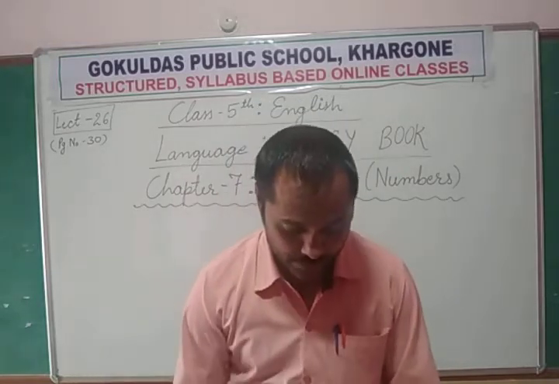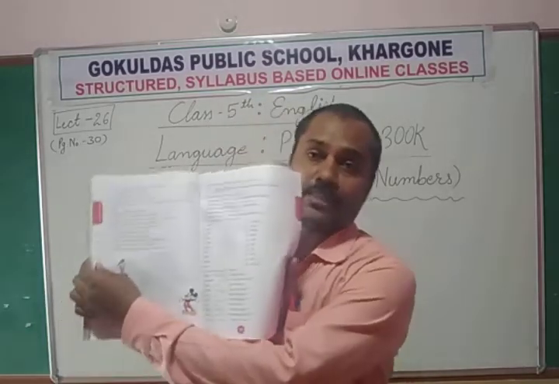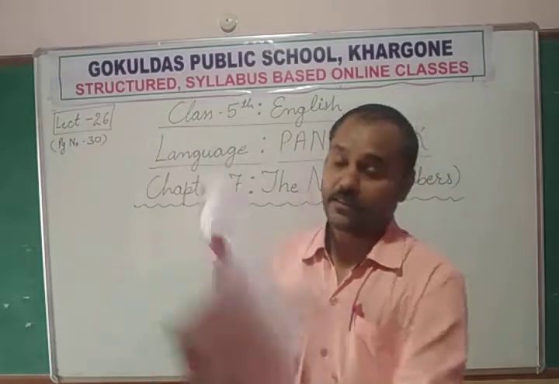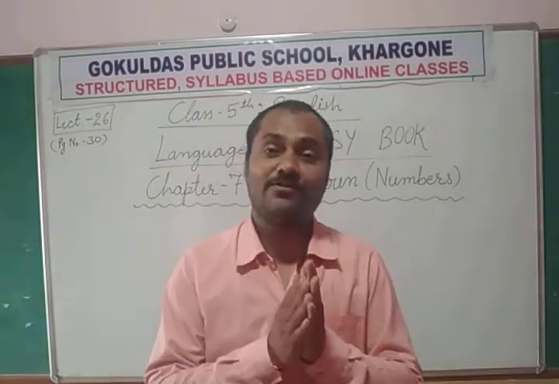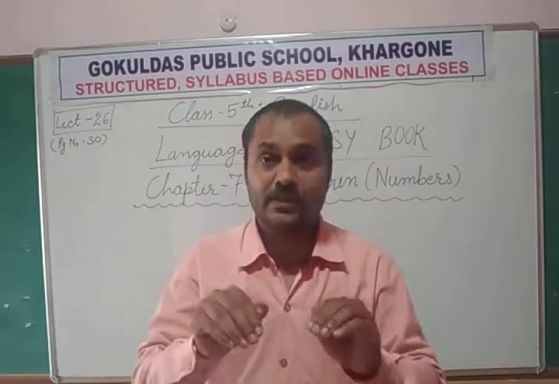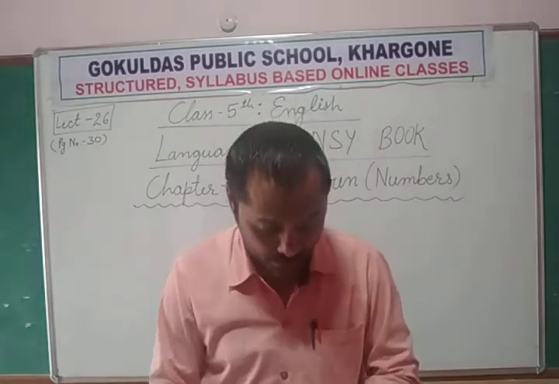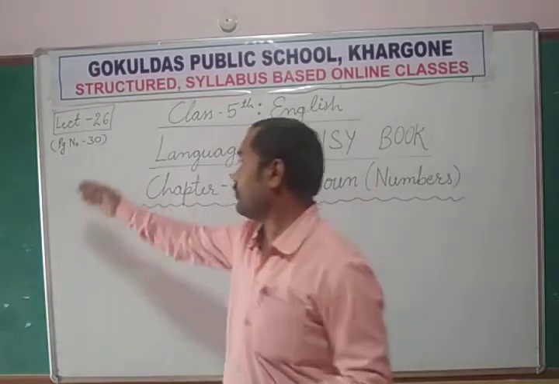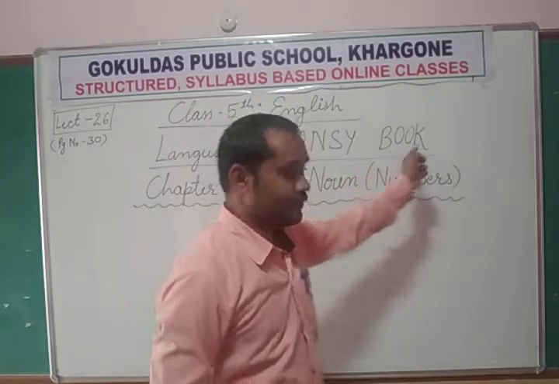Up to chapter number 6 we had done previously. Up to chapter number 6 we had completed noun. Now for the further study of noun, the deeper study of noun, we are going to proceed towards chapter number 7, which is given on page number 30 of your Pensy book.